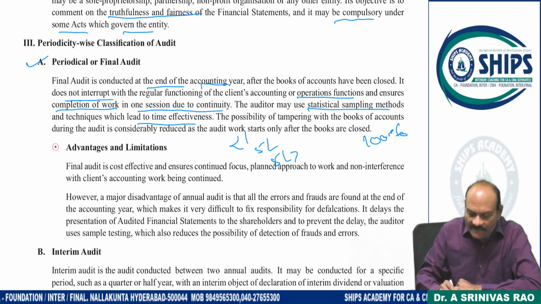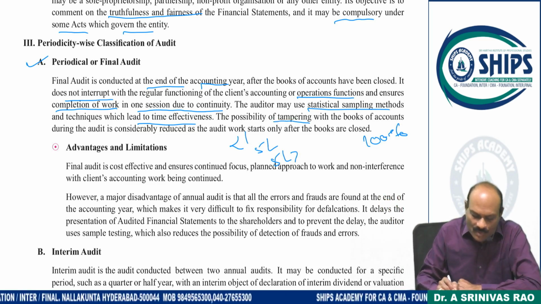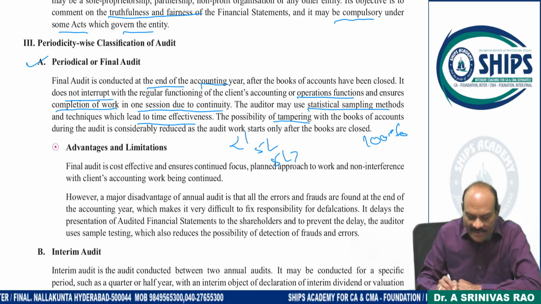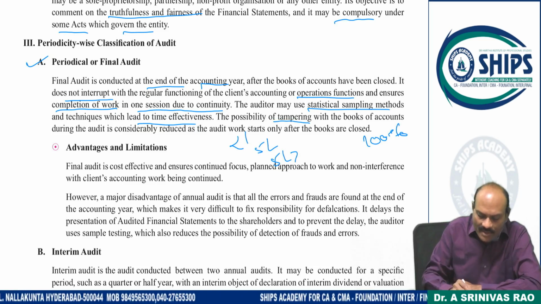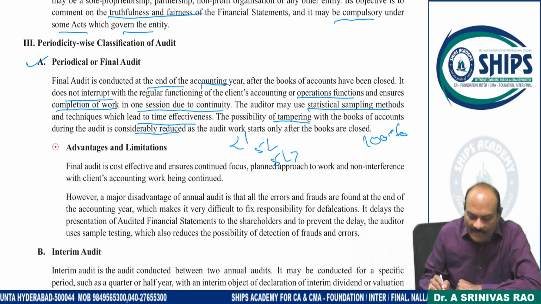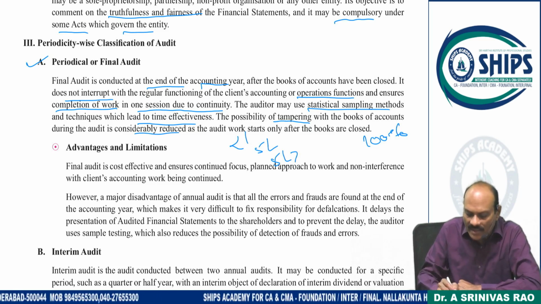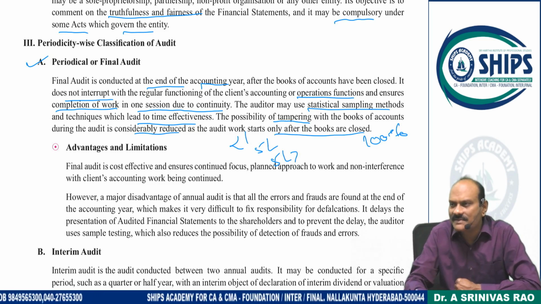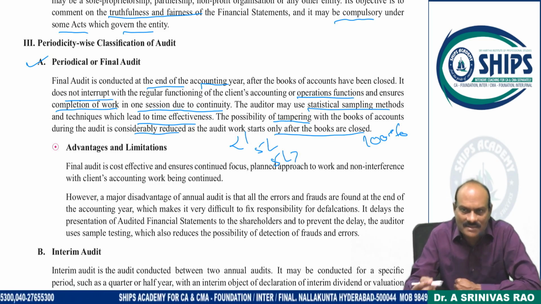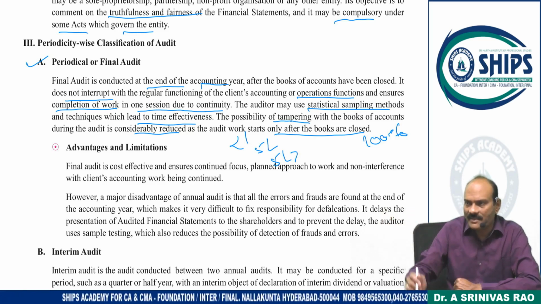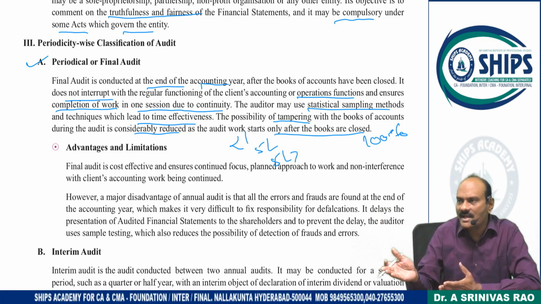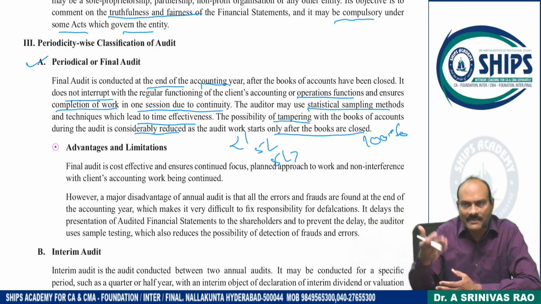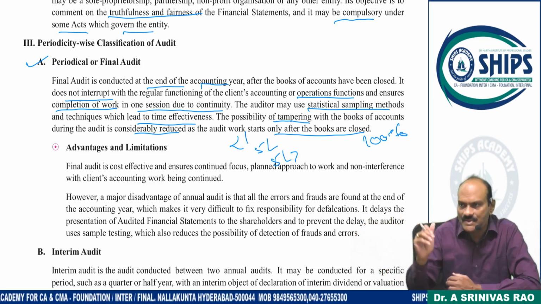The possibility of tampering of the books of accounts during the audit is considerably reduced, and the audit work starts only after books of accounts are closed. Changing of the figures is difficult unless there is a collusion. Already books were finalized, that's the final data given to you, and if an understanding between the client and auditor is there, it may be done, otherwise it is not possible.